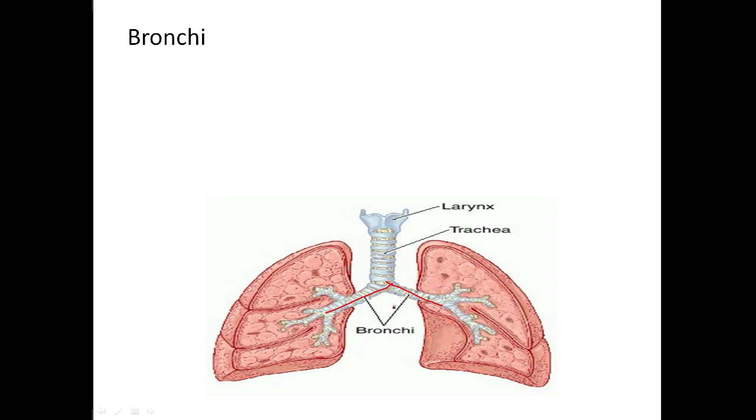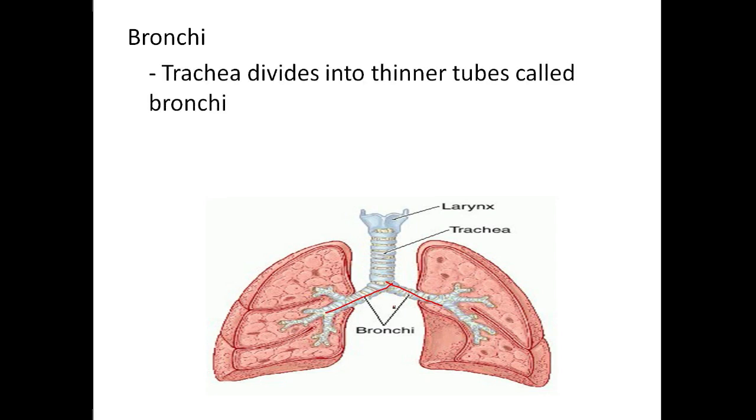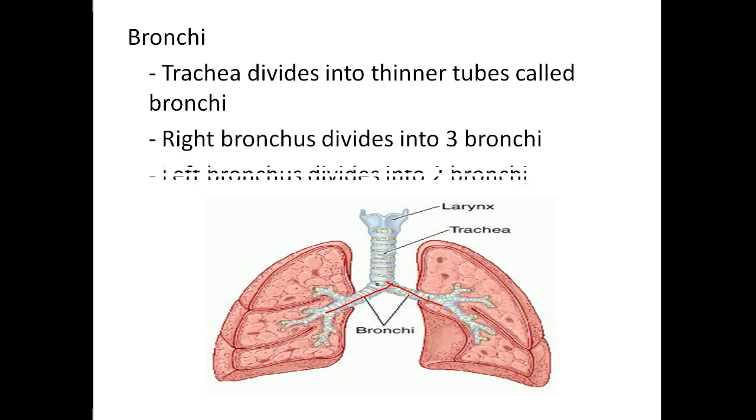The lungs, as we told, we are having 2 lungs. The lungs are connected with the trachea by these bronchi. The trachea divides into thinner tubes called bronchi. The right bronchus is divided into 3 bronchi, while the left bronchus divides into 2 bronchi. The division looks like a branch.